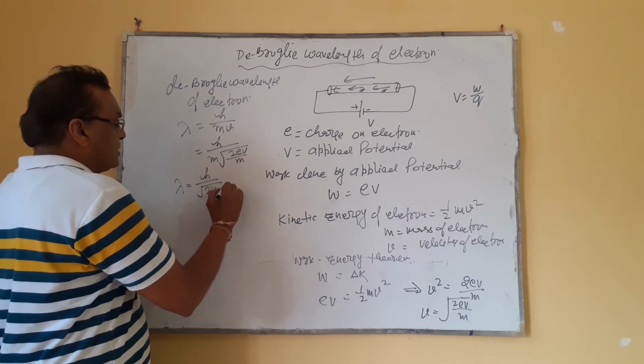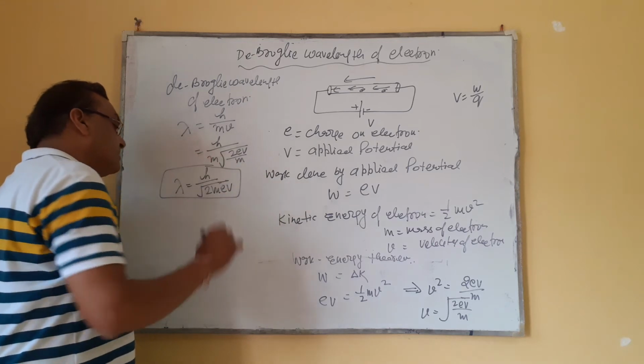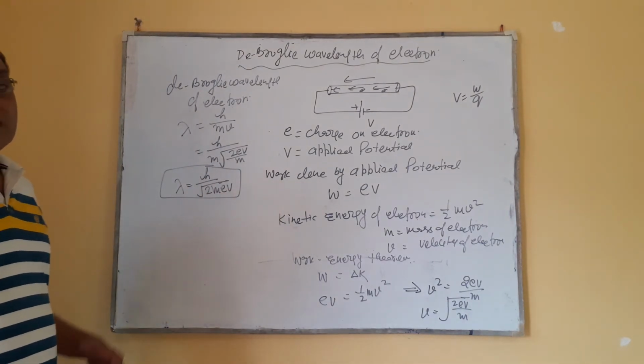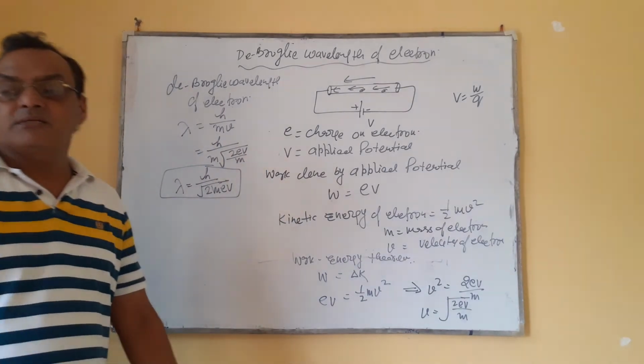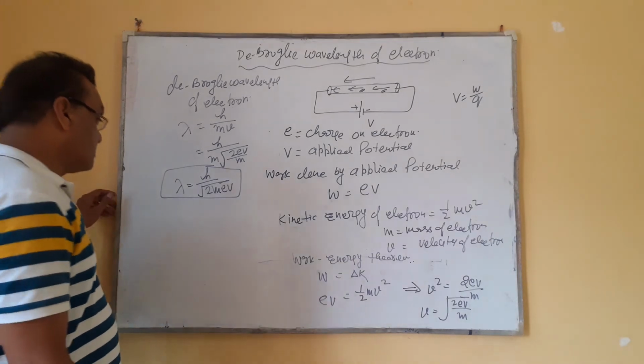2meV. इसका मतलब हुआ de Broglie wavelength is inversely proportional to mass also. It means those particles having less mass have more de Broglie wavelength.